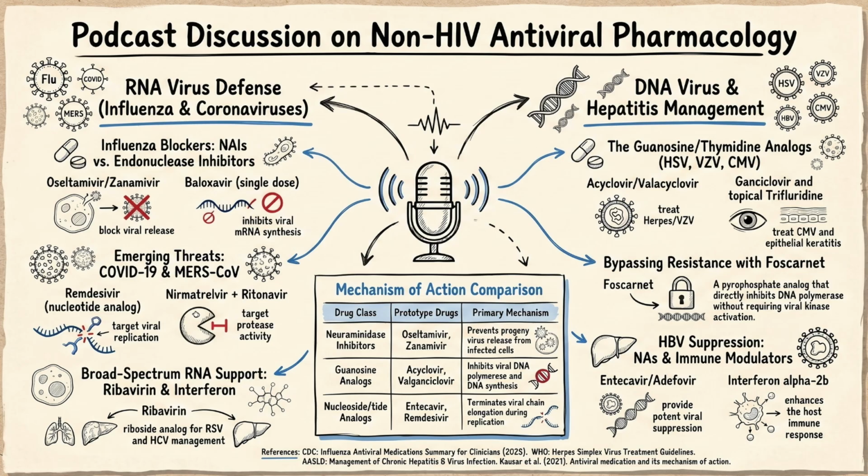Our liver has a natural detoxification system, primarily driven by a family of enzymes called CYP450. Right, the liver's cleanup crew. Exactly. These liver enzymes are incredibly efficient at identifying foreign drugs like nirmatrelvir and breaking them down before they can even do their job. Ritonavir is a potent inhibitor of those specific CYP450 liver enzymes.